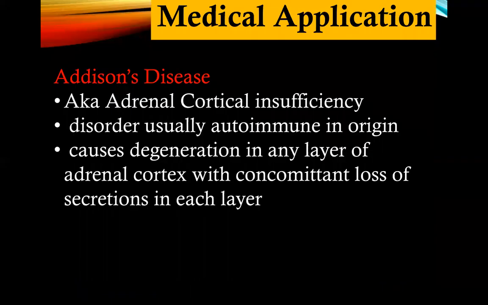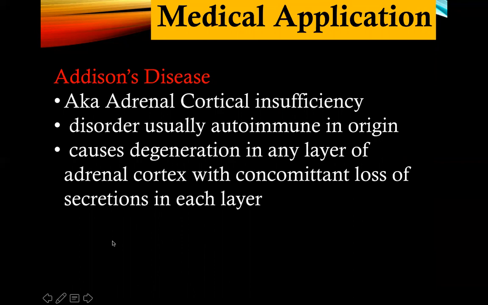Okay, so those are the important things to note in the adrenal gland. And there is this called Addison's disease. This is also known as your adrenal cortical insufficiency. This disorder is usually autoimmune in origin, and it causes degeneration in any layer of the adrenal cortex with concomitant loss of secretions in each layer.